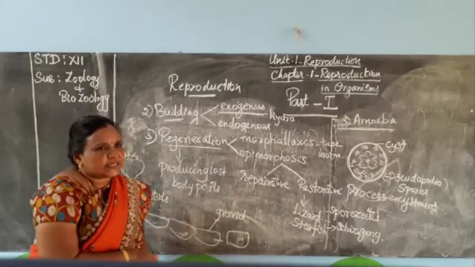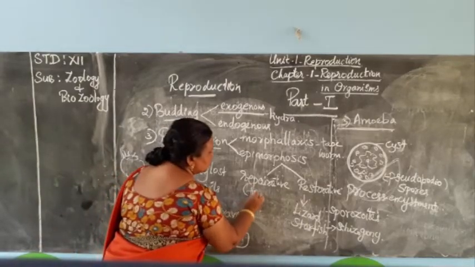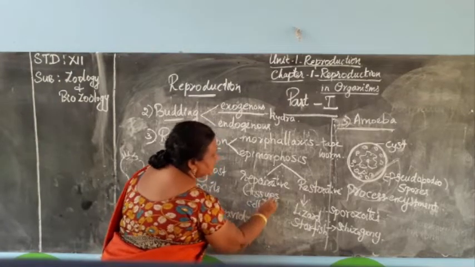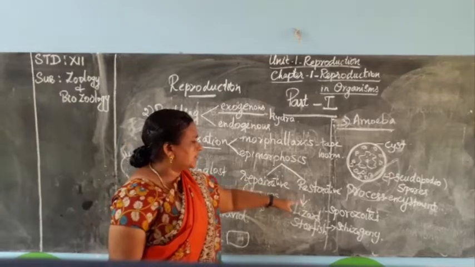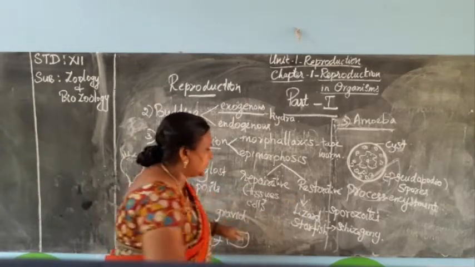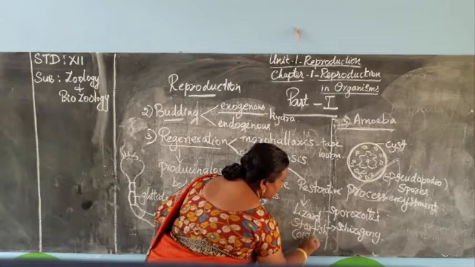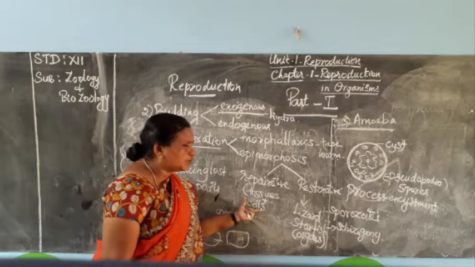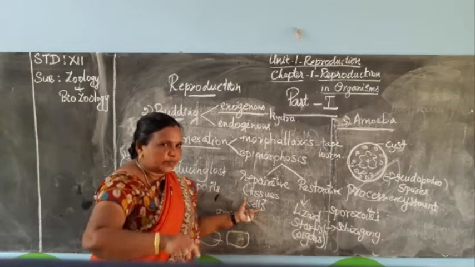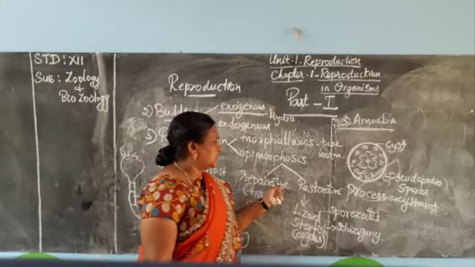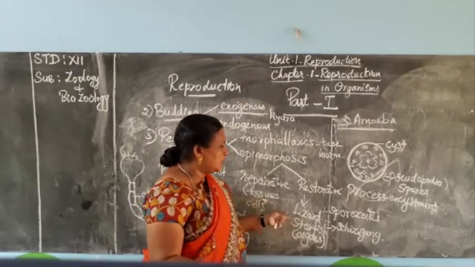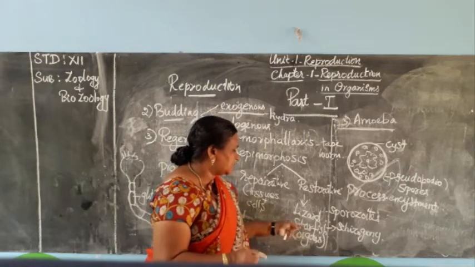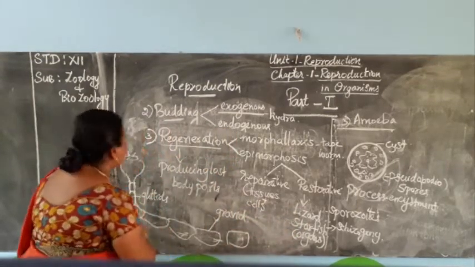In this reparative stage, they are able to produce only the tissues or cells which they lost. Here it is not possible to produce the complete organ or body parts, only tissues and cells. In the restorative phase, they are able to reproduce their lost organs, complete organs. Restorative means they are able to produce the new organs or new parts. A good example is the starfish and the house lizard.